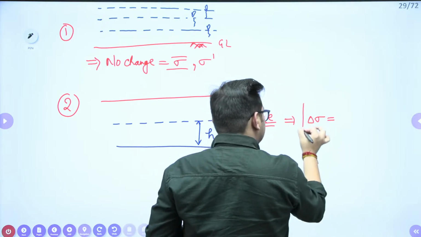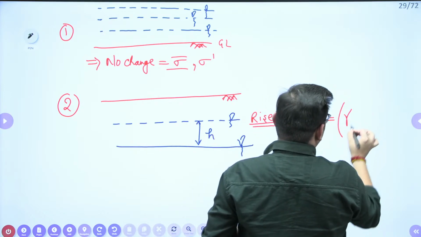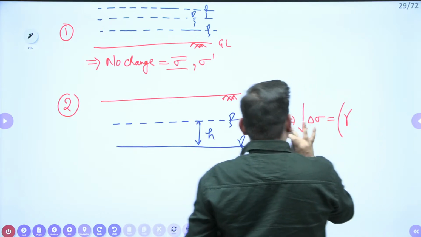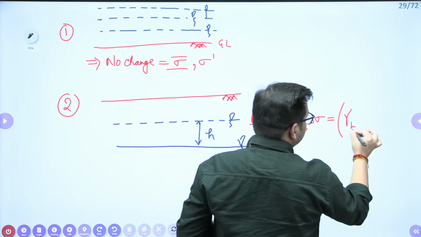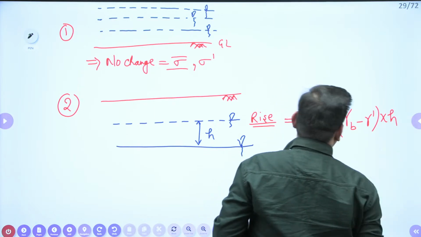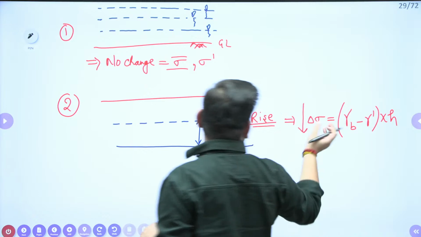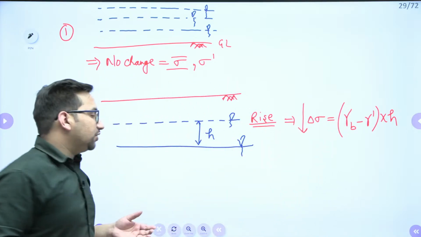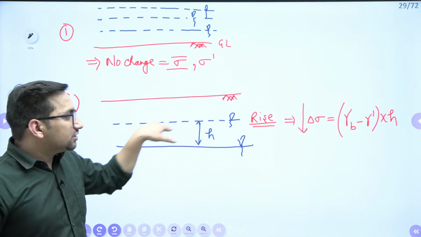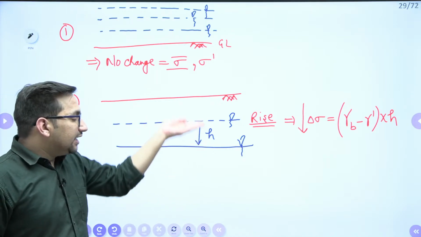So the effective stress value will decrease by what amount? By gamma bulk minus gamma submerged into H, right? I am just taking the symbols only. It is going to decrease by this particular value. That also you can see: initially this soil was in bulk condition, when there was no increase in water table.